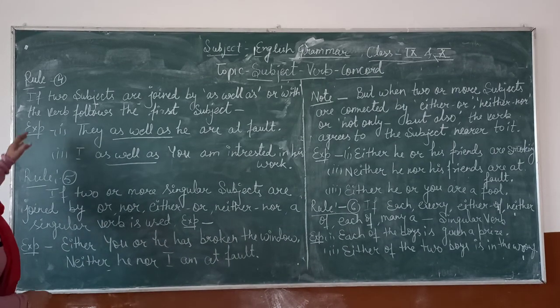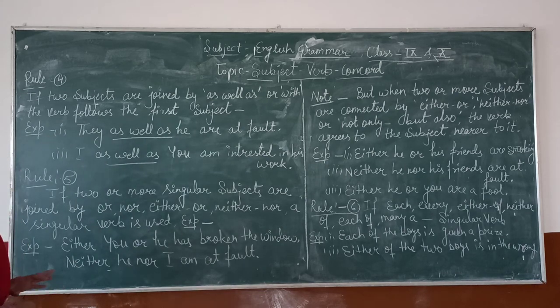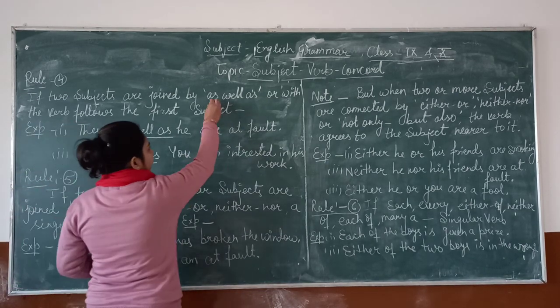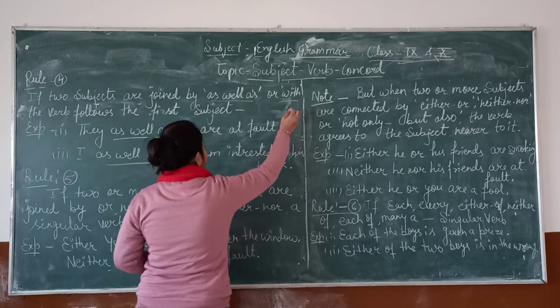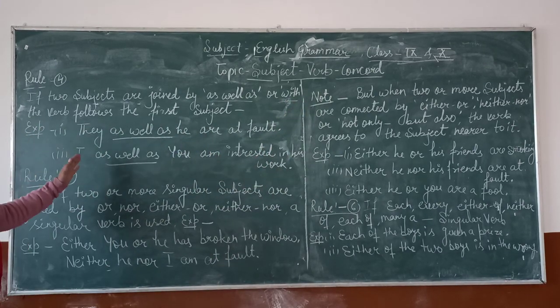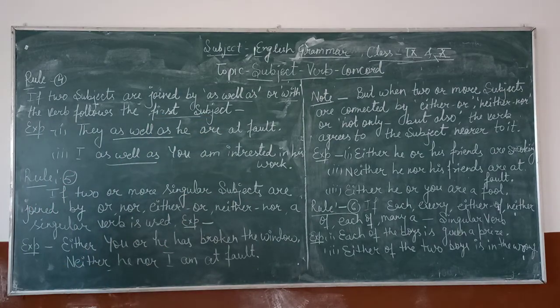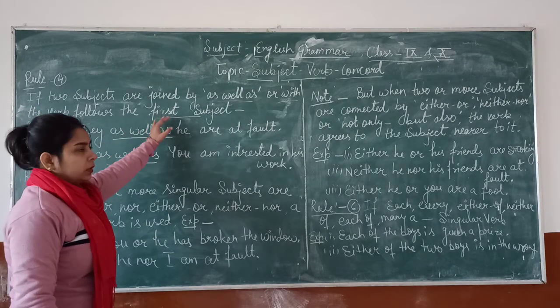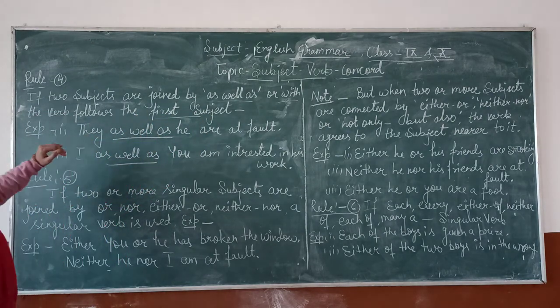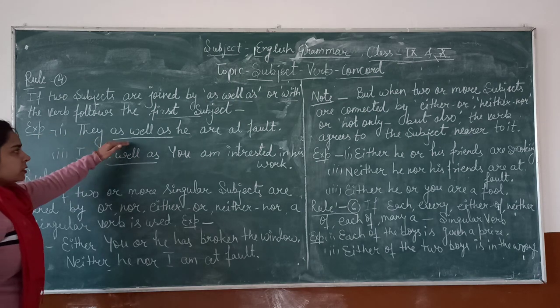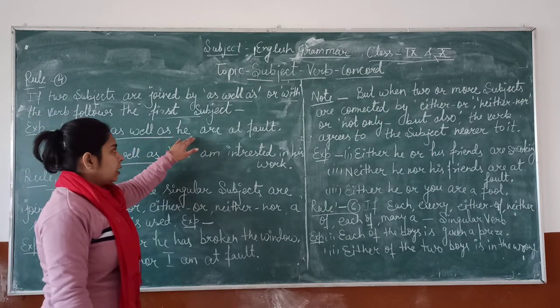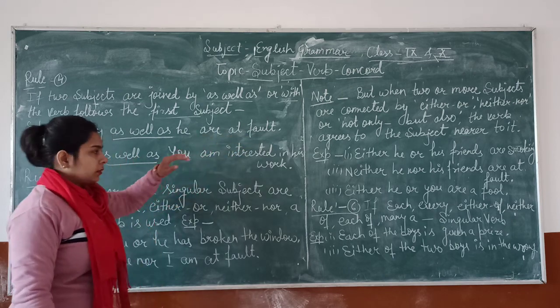Next rule is, if two subjects are joined by as well as or with, the verb follows according to the first subject. For example, they as well as he are at fault.